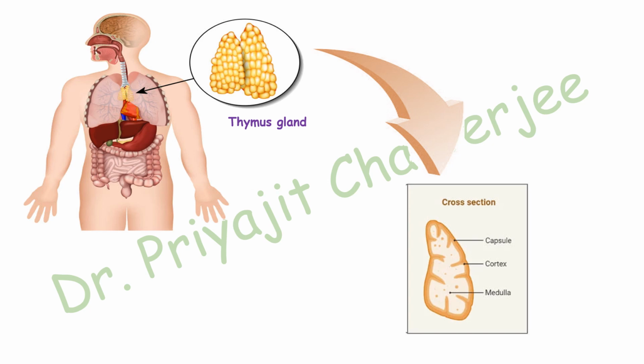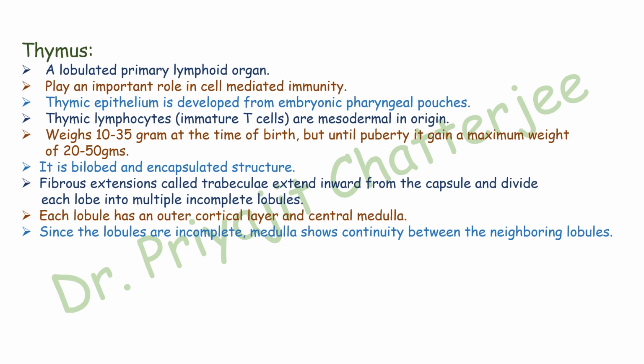The training school of the T cell is the thymus. If we make a cross section of the thymus, we will get a view like that. The cross section of the thymus has the peripheral capsule. Just inside the capsule, the region is known as the cortex, and the inner region of the cortex is called the medulla. Thymus is a lobulated primary lymphoid organ. It plays an important role in cell-mediated immunity.